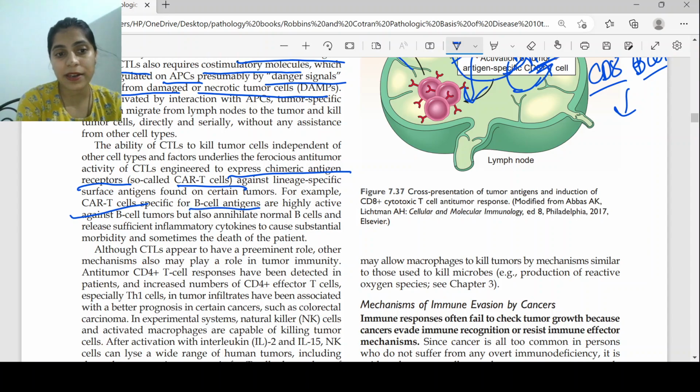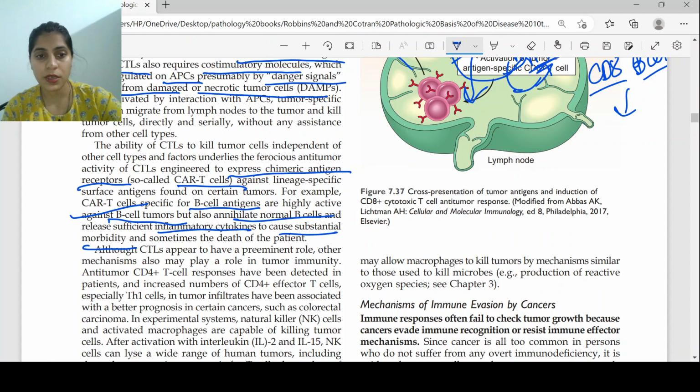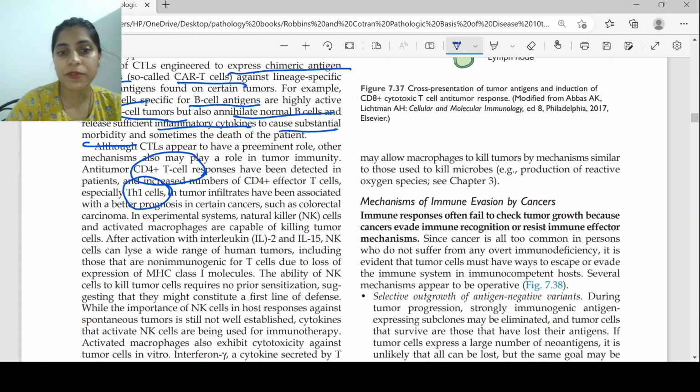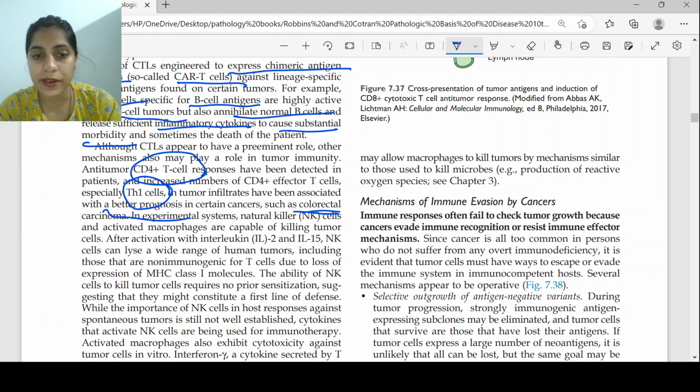They are very highly active for B cell tumors, but also annihilate the normal B cells. So it is also killing the normal B cells and releasing inflammatory cytokines, causing substantial morbidity and even death of the patients. Apart from the cytotoxic CD8 T cell, tumors that have infiltration by CD4 T cells, especially T helper type 1 tumor infiltration, have a better prognosis, and this has especially been studied in colorectal carcinoma.